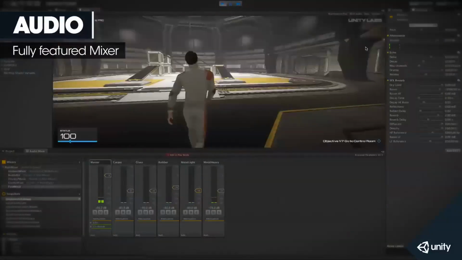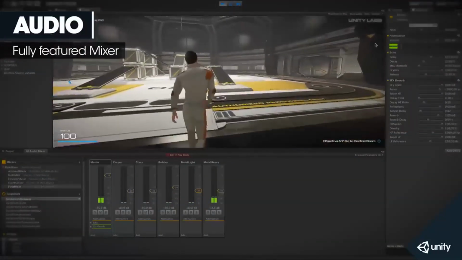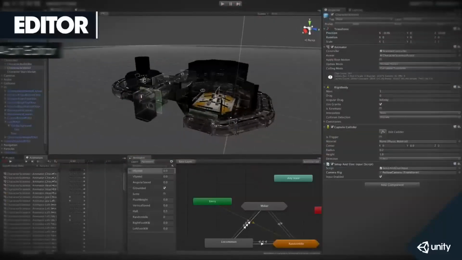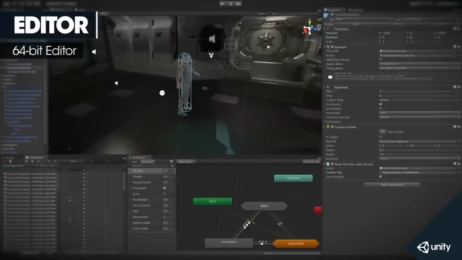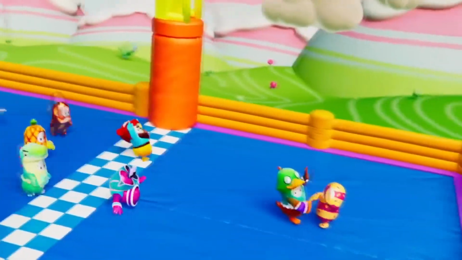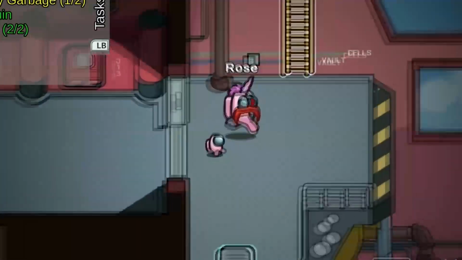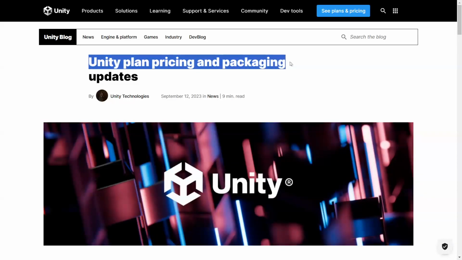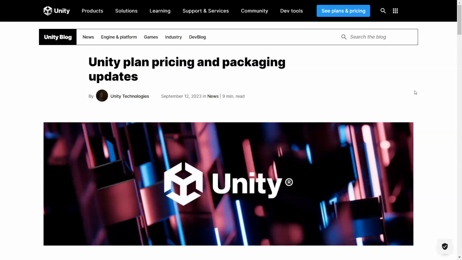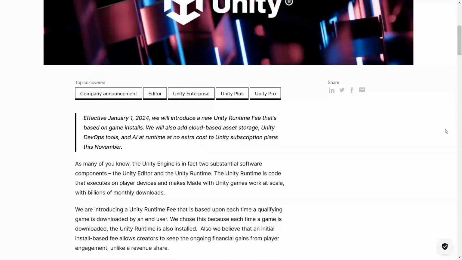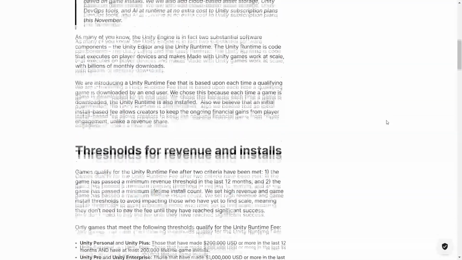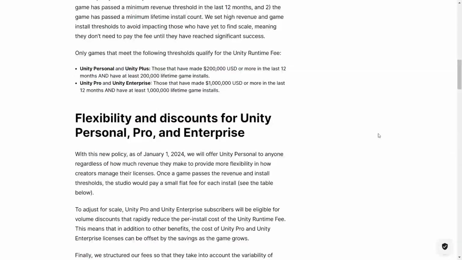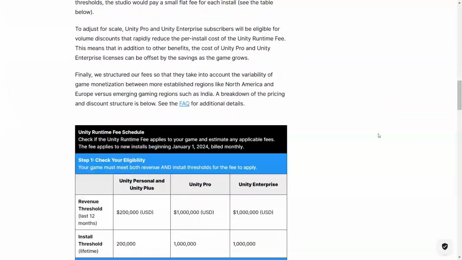Unity, for those who may not be familiar, is a widely used game engine and a direct competitor to Unreal Engine. It has a large user base and many popular games have been created using Unity, such as Fall Guys, Among Us, and more. However, Unity recently rolled out a new pricing system that has caught the attention of the game developer community. Under Unity's new pricing model, developers are required to pay a fee per install for games that they've created using Unity. The fee applies whether the game is offered for free or for purchase.